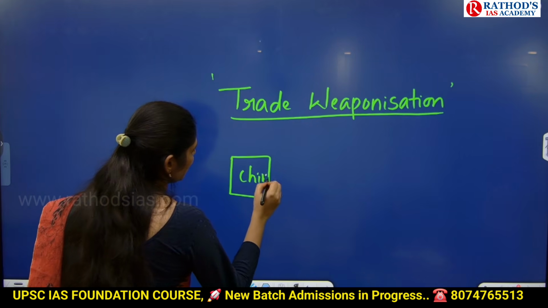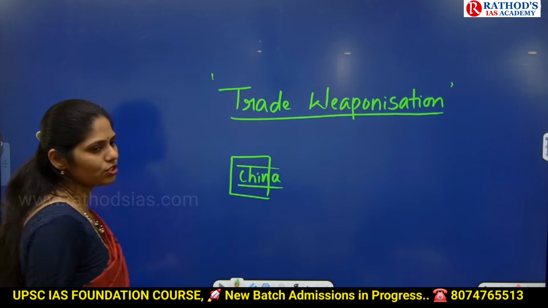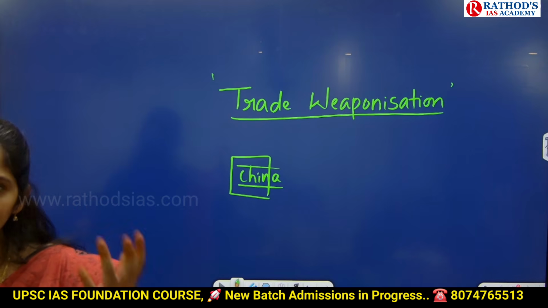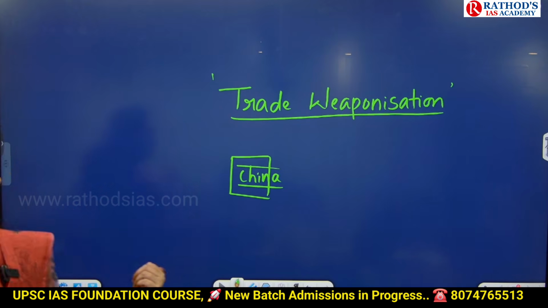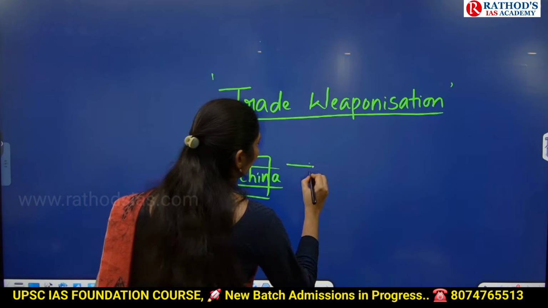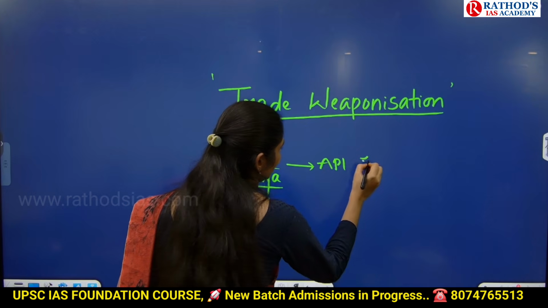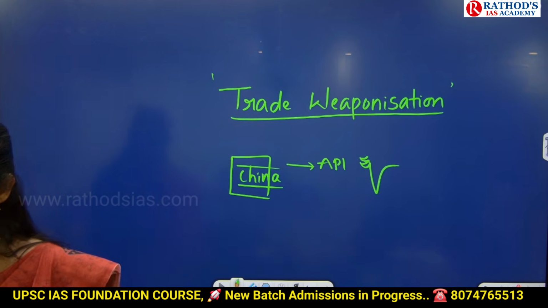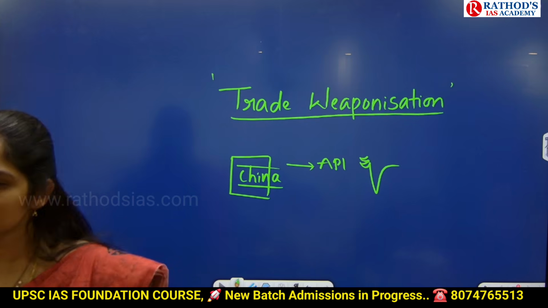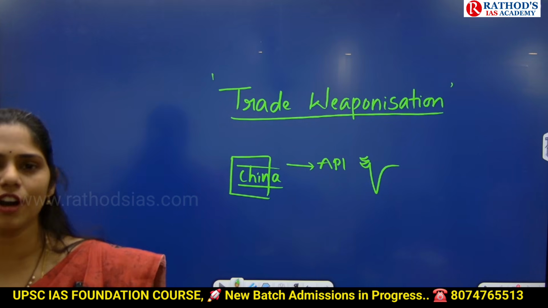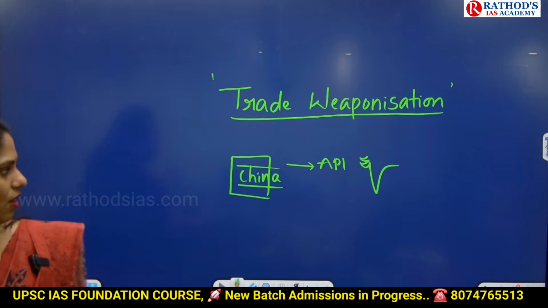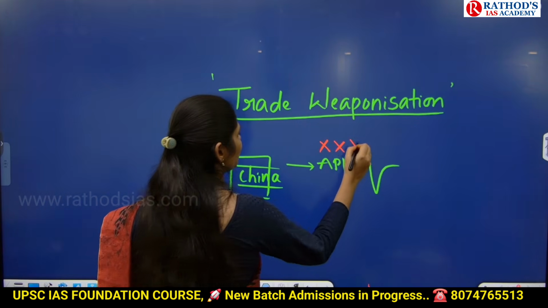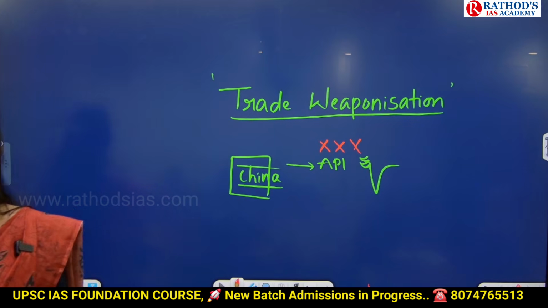You know that China is the major producer of lots of products, lots of things on which the entire economy of a country can be dependent. For example, from China, what are we importing? API. India is importing a major component called API. It is called active pharmaceutical ingredient, which is a major product used in pharmaceutical companies. For example, let us think that suddenly China stopped export of this API to India. Then what happened?